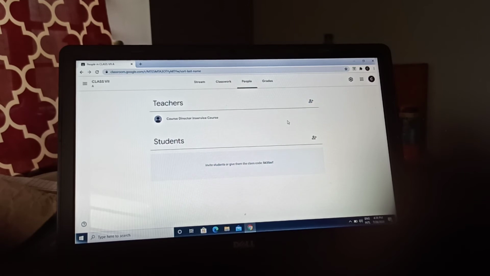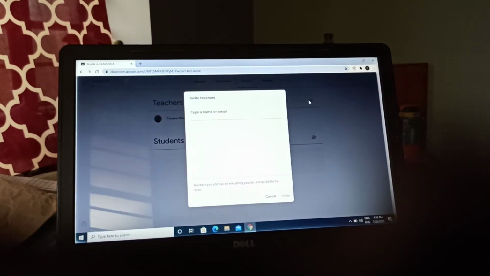For this, what you have to do, you can see here on the right side of the teachers, there is the symbol of a people and with plus symbol. So what you have to do, you have to click, and what is written here, invite teachers.